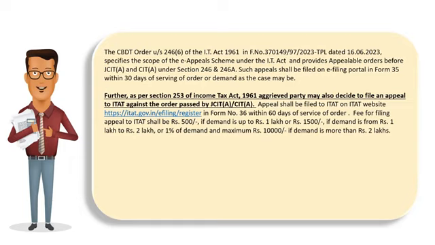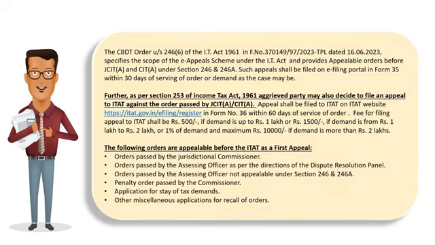The following orders are appealable before ITAT as a first appeal, that is, orders passed by the Jurisdictional Commissioner, orders passed by the Assessing Officer as per the directions of the Dispute Resolution Panel, orders passed by the Assessing Officer not appealable under Section 246 and 246A, penalty order passed by the Commissioner, application for stay of tax demands, and other miscellaneous applications for recall of orders.